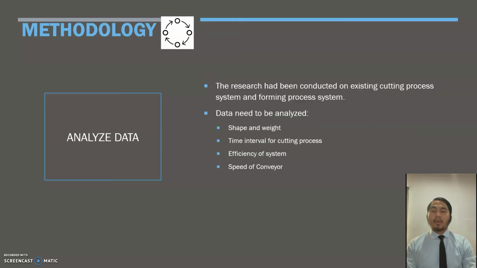The third step of the method is to analyze data. Research has been conducted on the existing cutting process system and forming process system. Data that need to be analyzed are shape and weight, time interval for the cutting process, efficiency of the system, and speed of the conveyor.